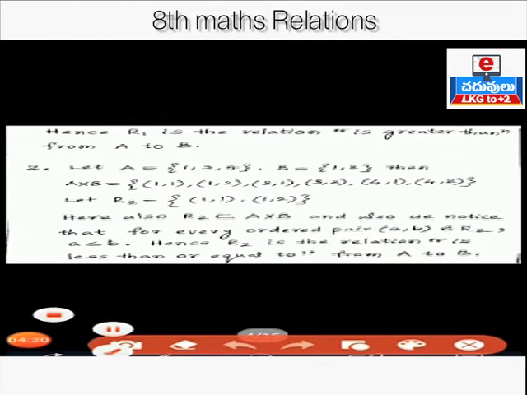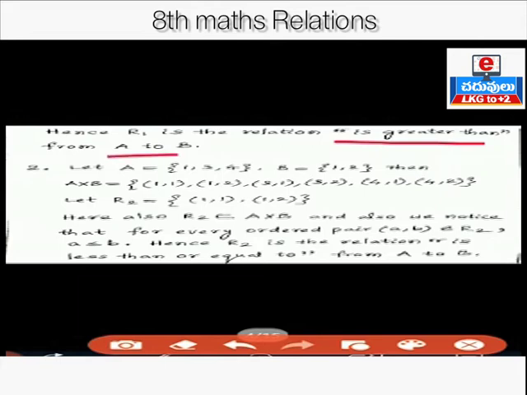Hence R1 is a relation "is greater than" from A to B. So what is the common property in relation R1? "Is greater than", because the first coordinate is greater than the second coordinate in all the ordered pairs. Therefore, R1 is a relation "is greater than" from set A to set B.